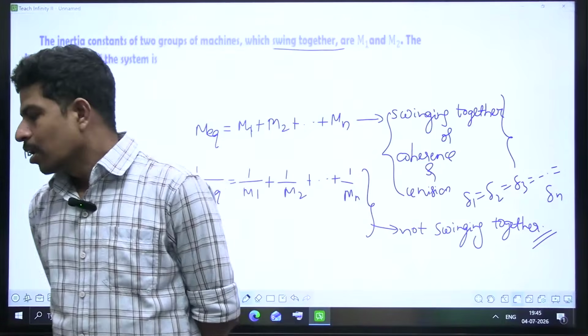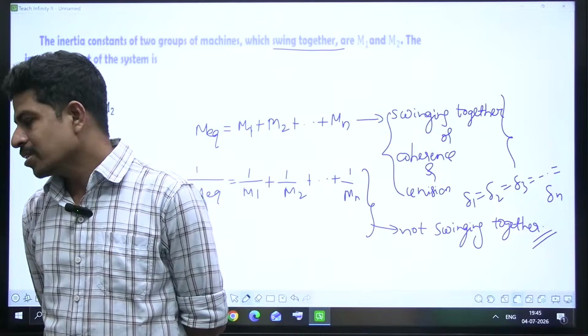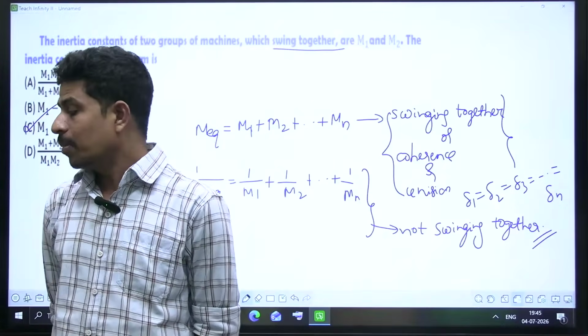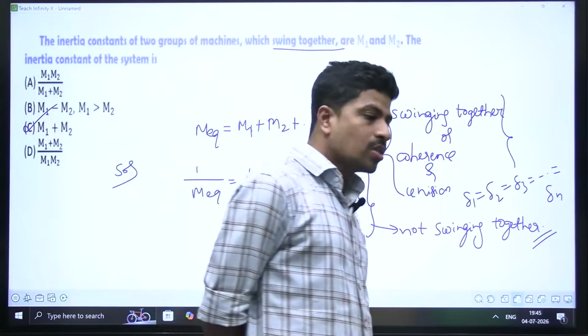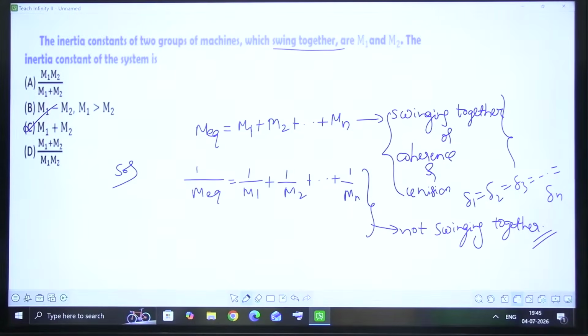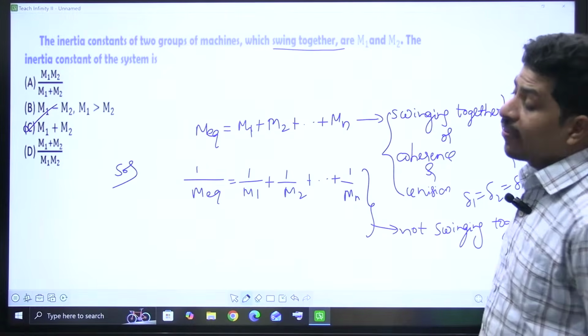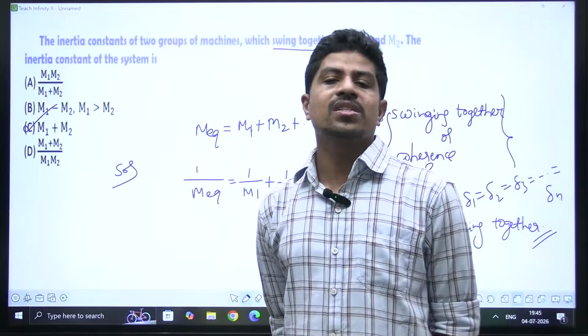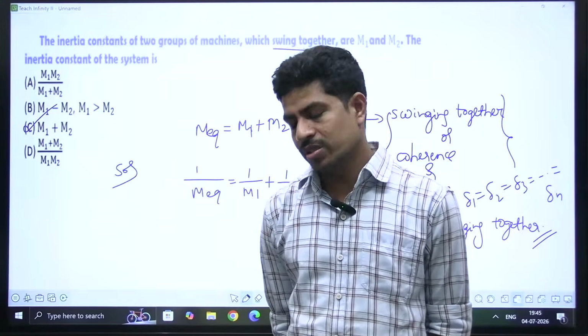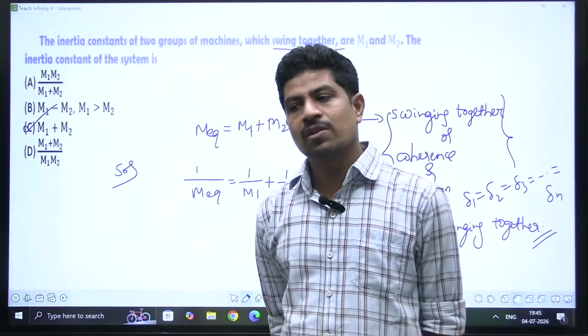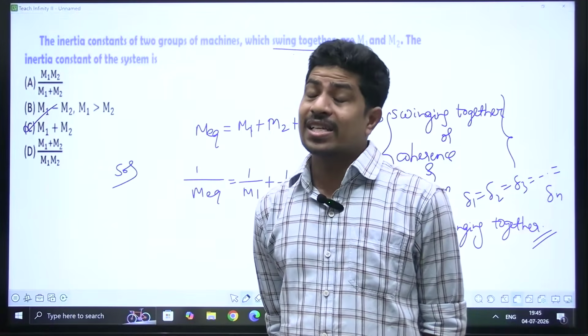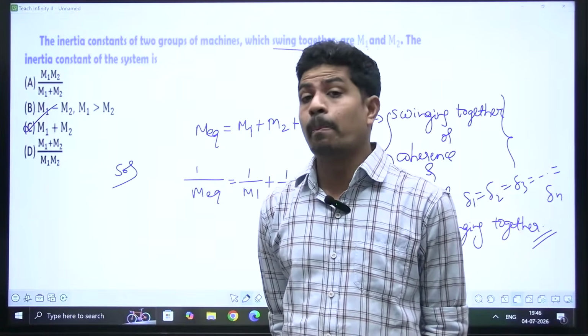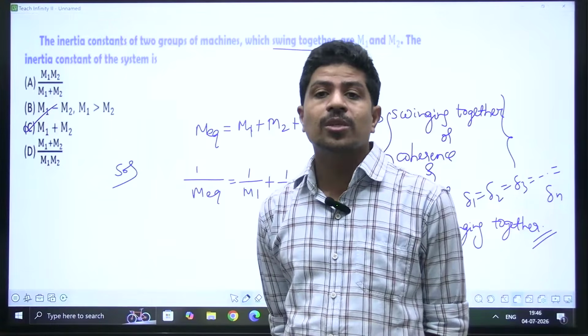Yeah, preparing GATE and IES questions will help. Definitely will help, but if you prepare with the concepts, not just mugging the answers or mugging the process. If you really understand those questions and concepts and you're able to solve, definitely it will help. I always recommend students to solve all previous year GATE questions and engineering services examination questions. Really, 80% of the questions will be from that only. At least, I'm not saying exactly the same, but models or concepts will be repeated.